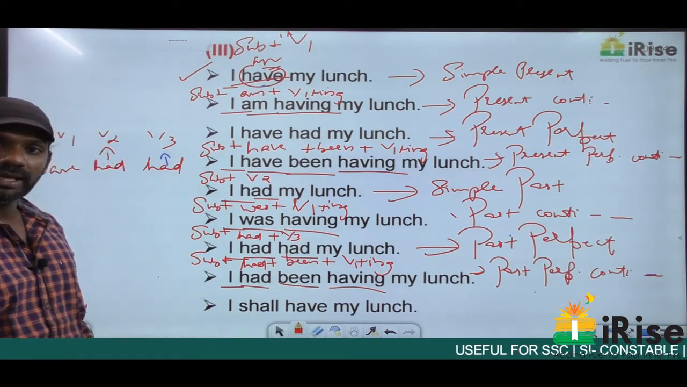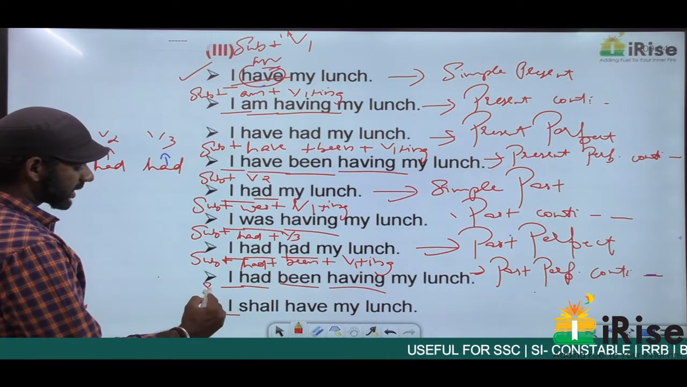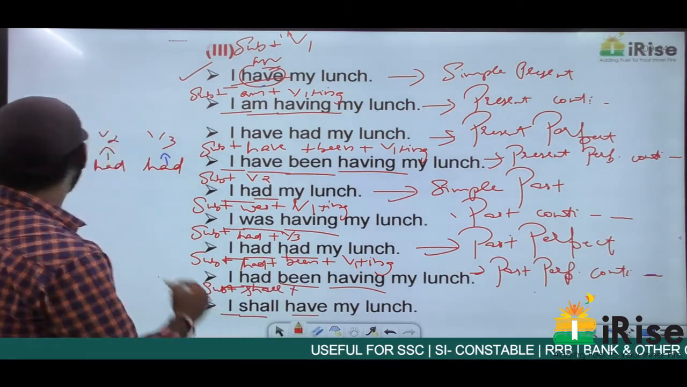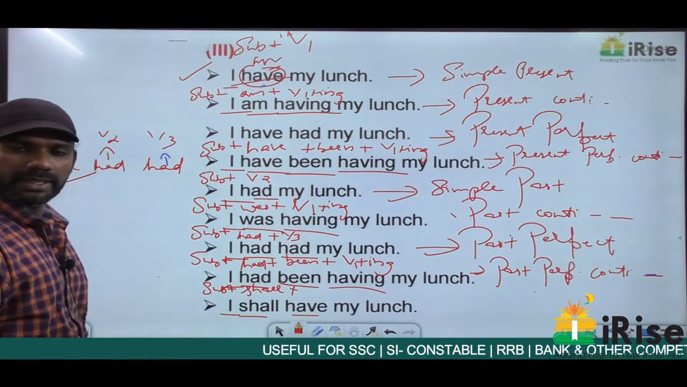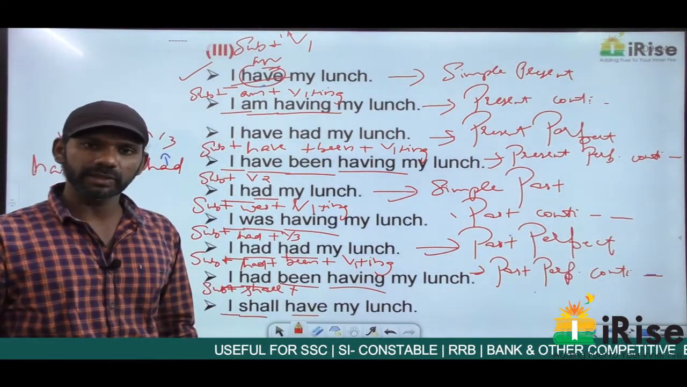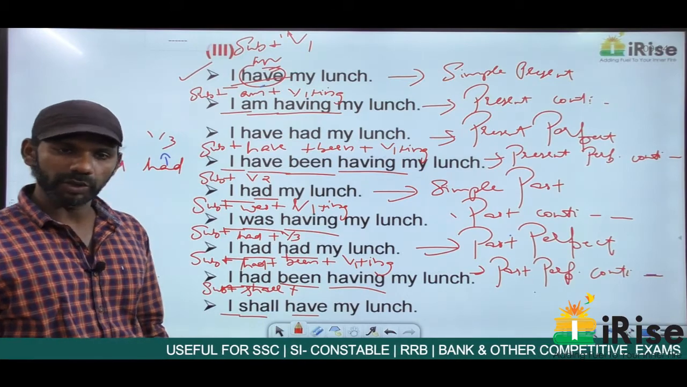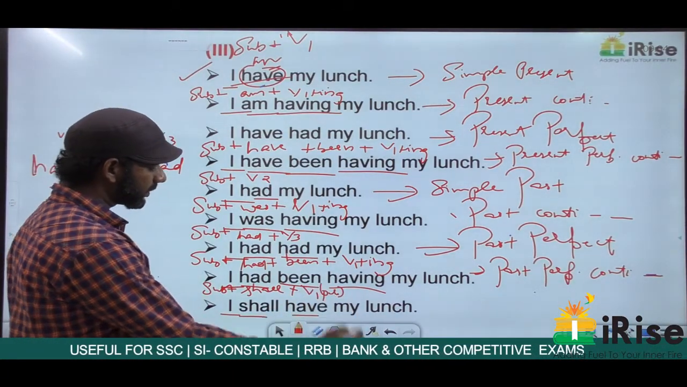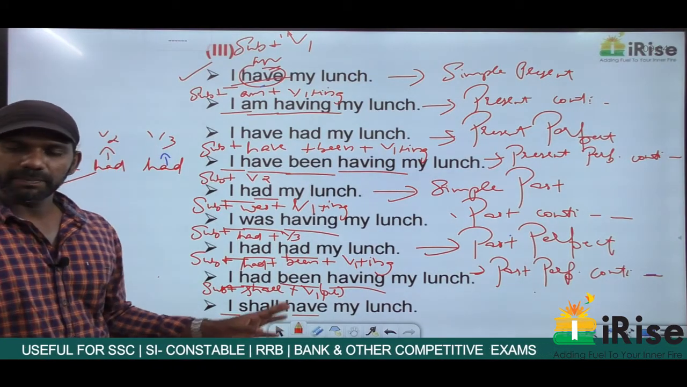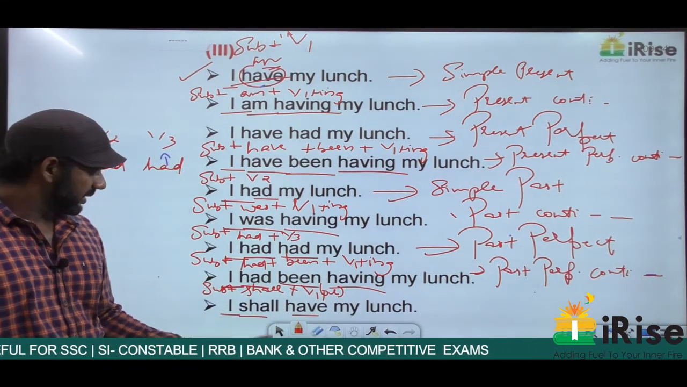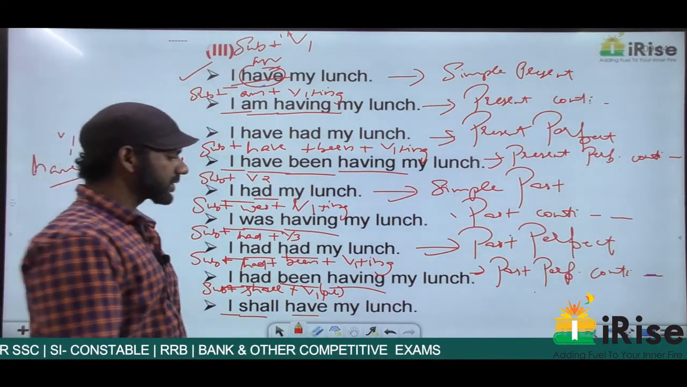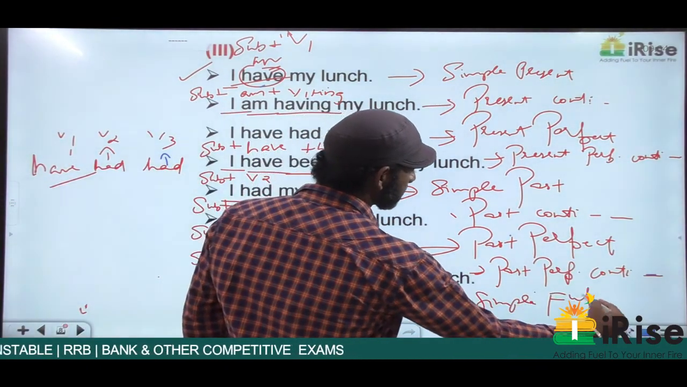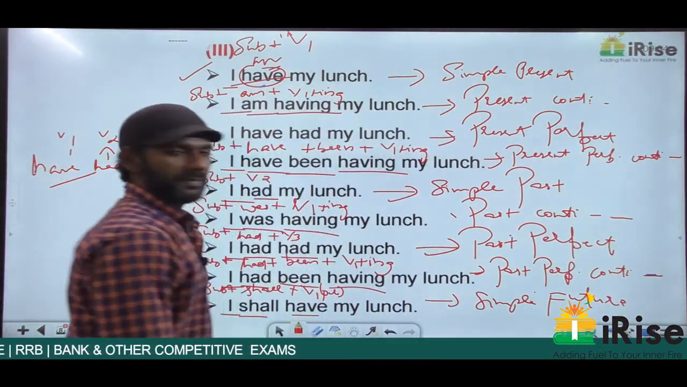I shall have my lunch. The subject here is I plus shall plus have is V1 plural. Has is V1 singular, have is V1 plural. So subject plus shall plus have is V1 plural. Subject plus shall plus V1 plural is simple future. So I shall have my lunch is in the simple future tense. Getting it?